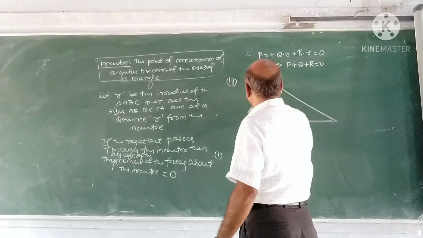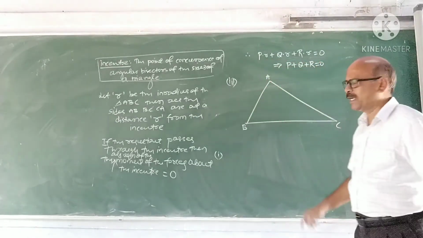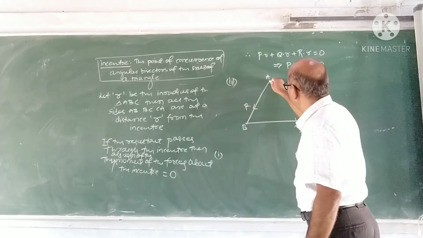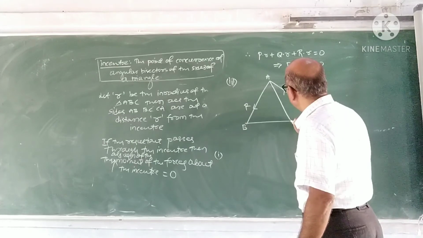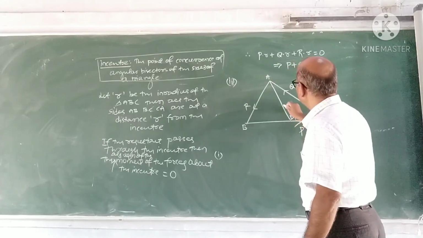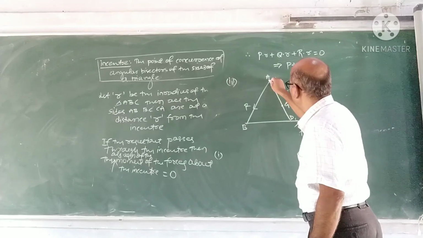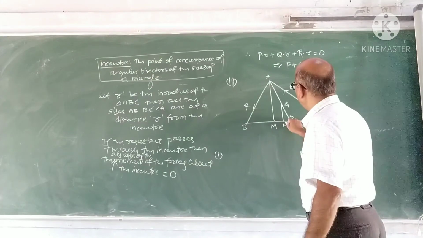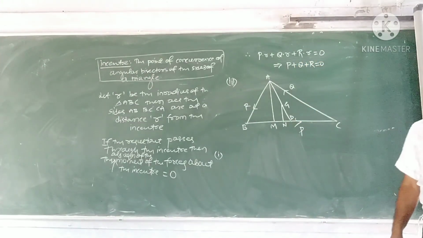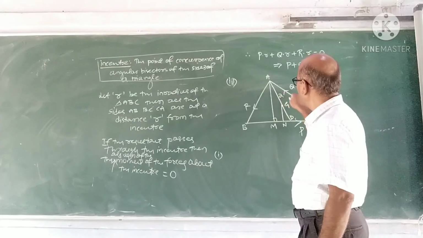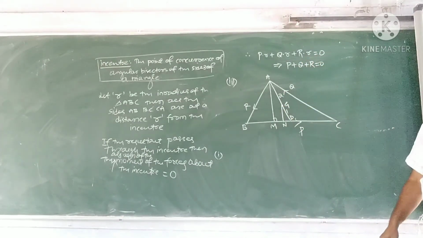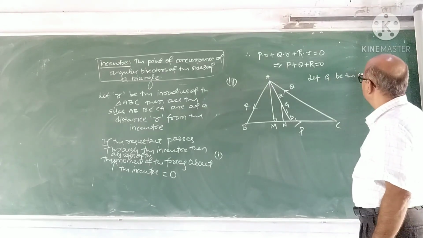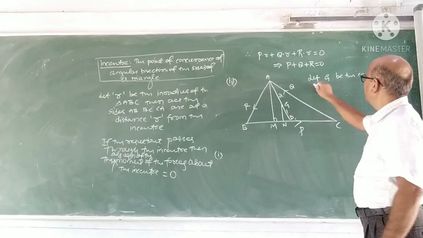Second problem. ABC be the triangle. The forces are P, Q, R. And suppose G is the centroid. AD is the median and G is the centroid, and this centroid divides the median in the ratio 2:1. Second, let G be the centroid of the triangle.